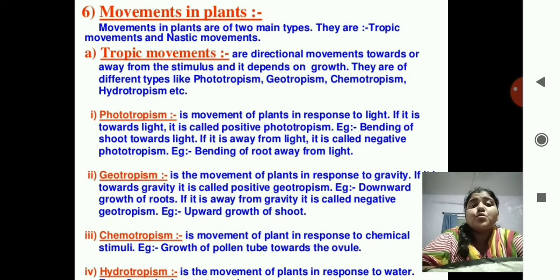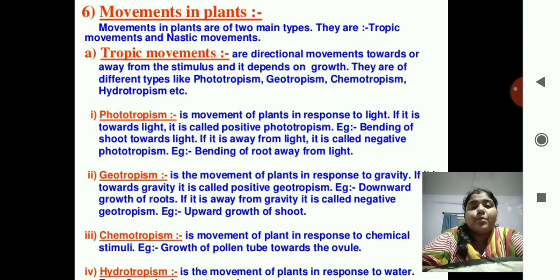Upward growth of shoot. Do you see the stem or branches growing inside the ground? No. So this growth is known as negative geotropism, that is, away from gravity, or against gravity. So that is known as negative geotropism.